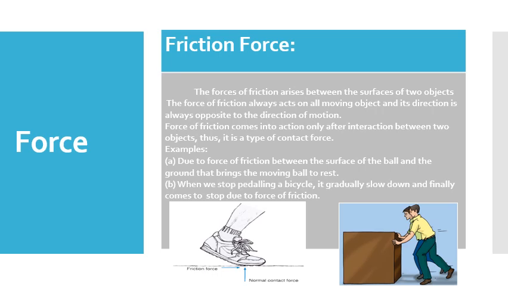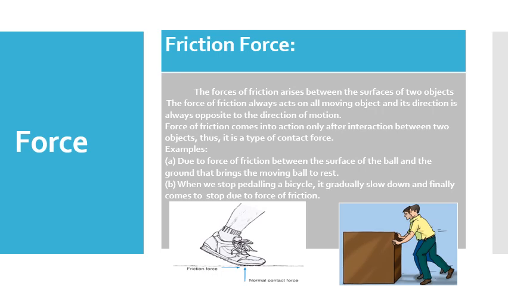Now you can see two figures given there. In the first figure, a man tries to walk. He is applying a force on the ground, opposite to the direction of the normal contact force. At the same time, a friction force is developed between the surface of the foot and the surface of the floor.